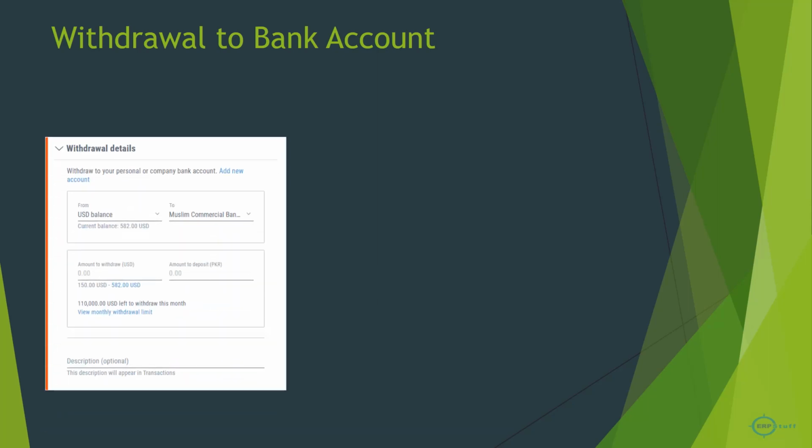So here it is. You have certain limits as well. 150 was the limit here, the minimum which can be transferred from here. And if you see here, my actual transaction was 600, but in my account a 3% commission was charged or deducted, and I received 582 USD.